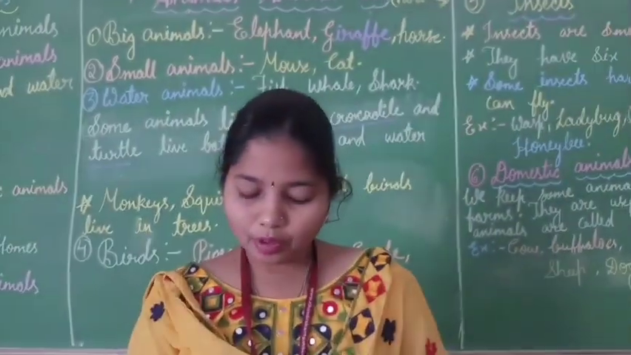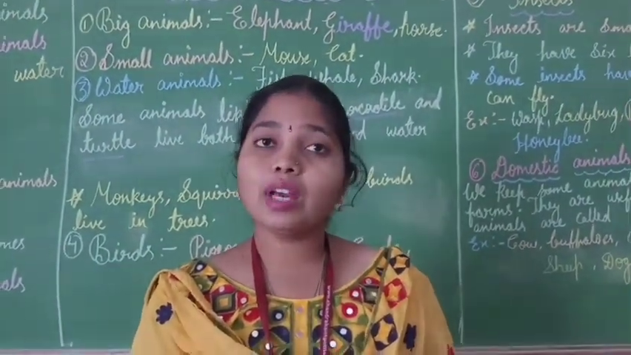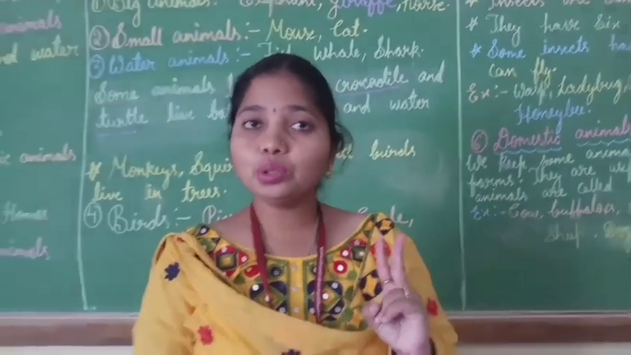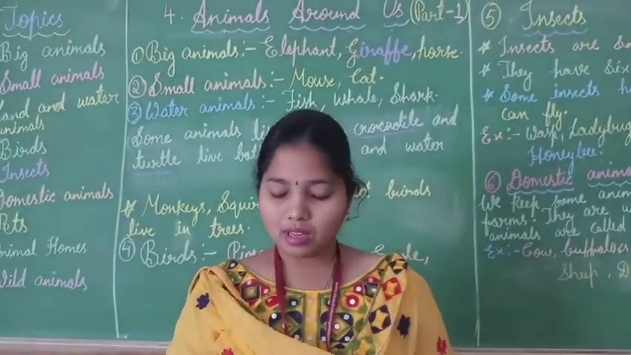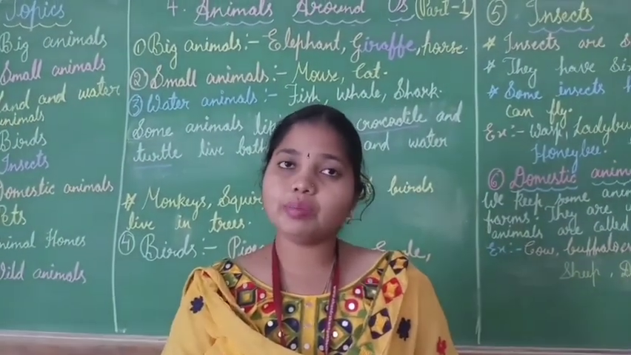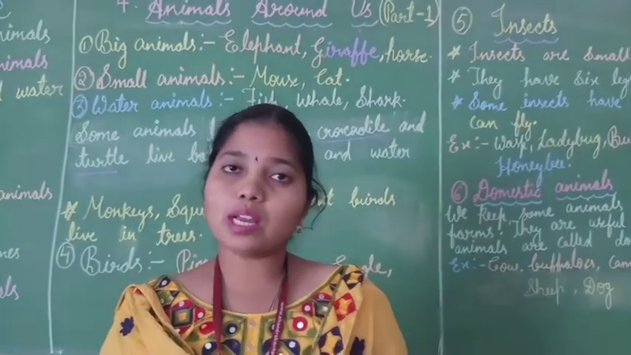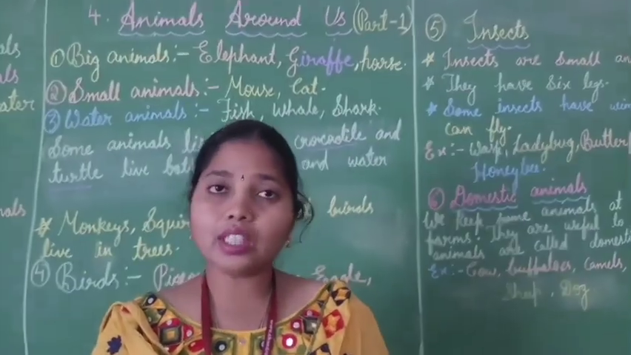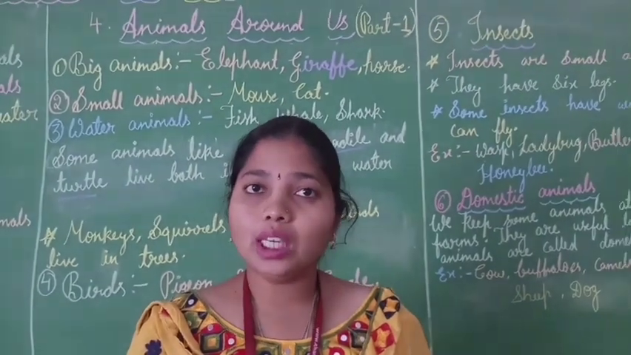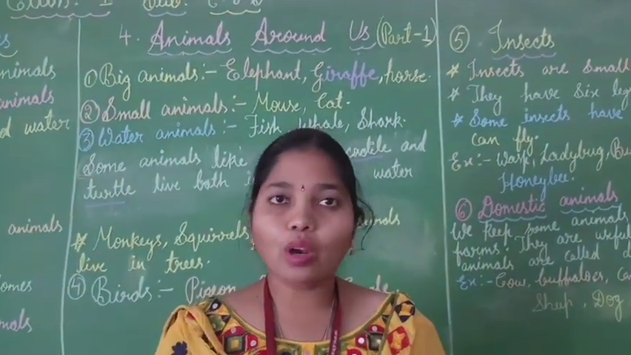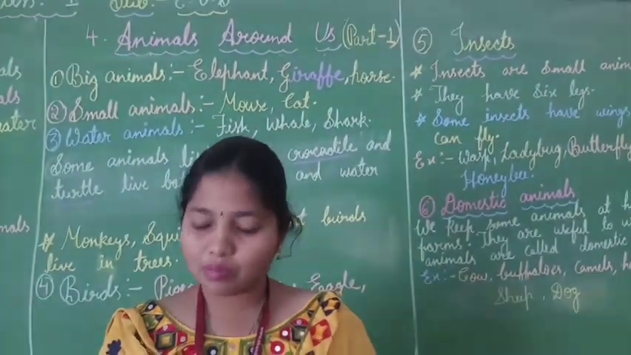And the next topic is about domestic animals. Children, in animals how many types do we have? There are 2 types. One is domestic animals and one is wild animals. And now we are going to discuss domestic animals. We keep some animals at homes and some at farms. Isn't it, children? We keep some of the animals in our home, such as cow, sheep and cat. Yes, and some of the animals are kept at farms.